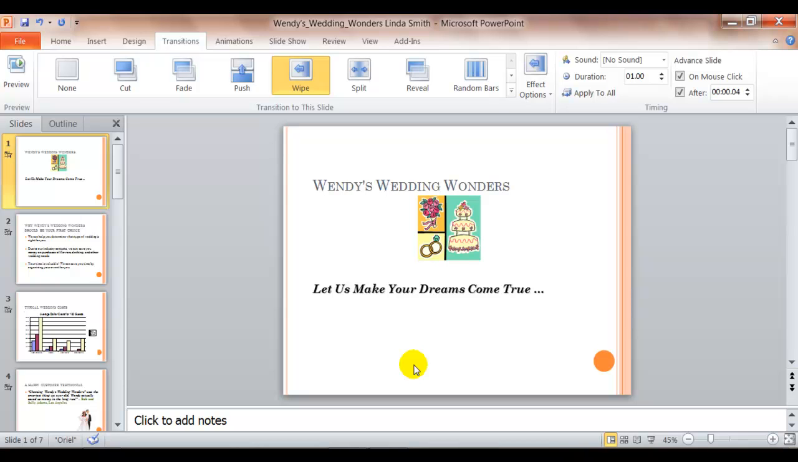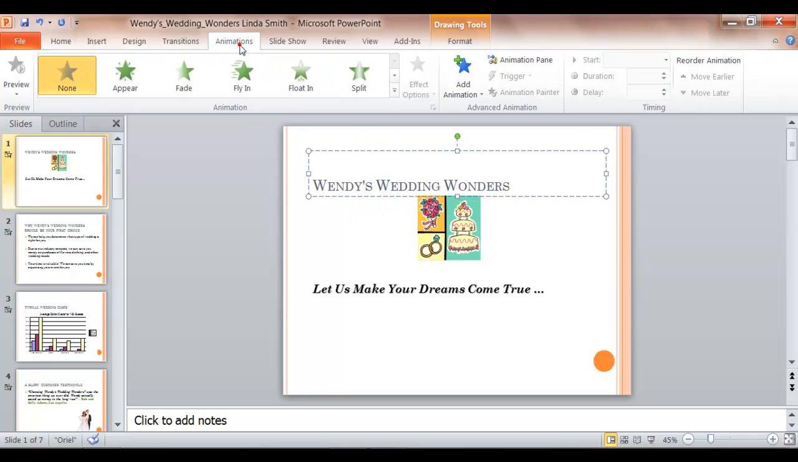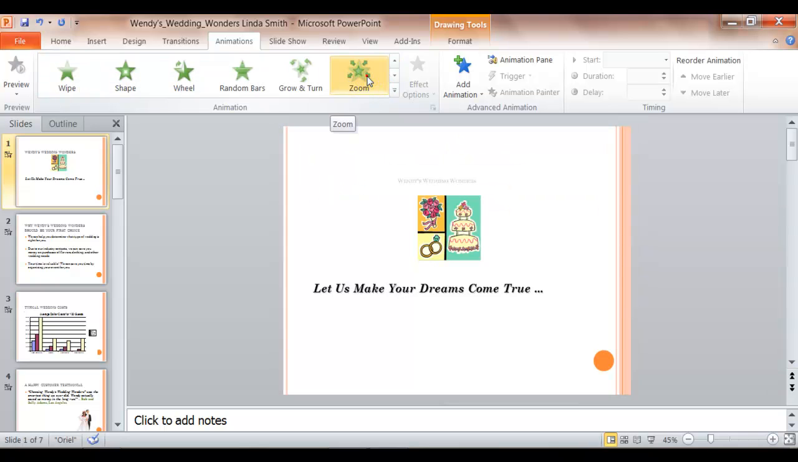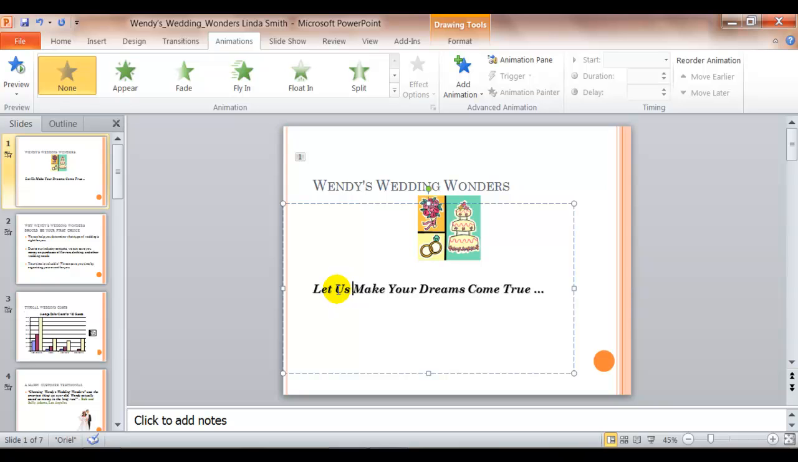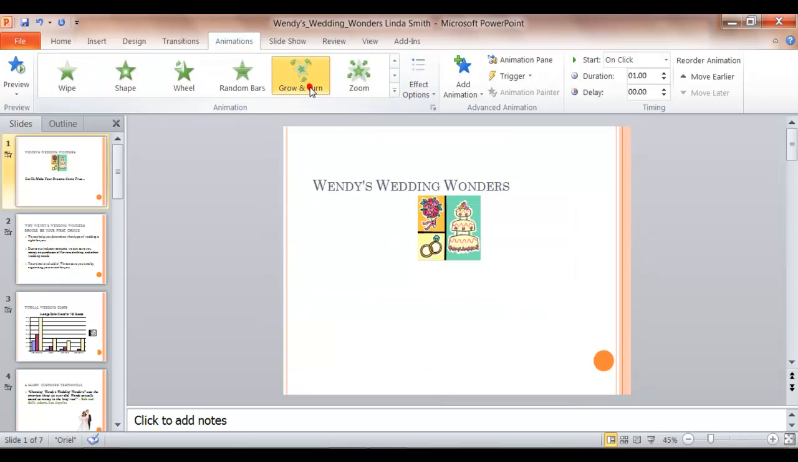Step 7 asks you to click on the title area of slide 1 and apply a zoom animation effect. So you click on slide 1 and the title is here at the top. You'll click on the Animations tab and you'll want to scroll down until you see Zoom. Step 8 asks you to click on the subtitle on the slide 1 and apply the Grow and Turn animation effect. So you'll scroll down until you see Grow and Turn and click on that to apply it to the subtitle.